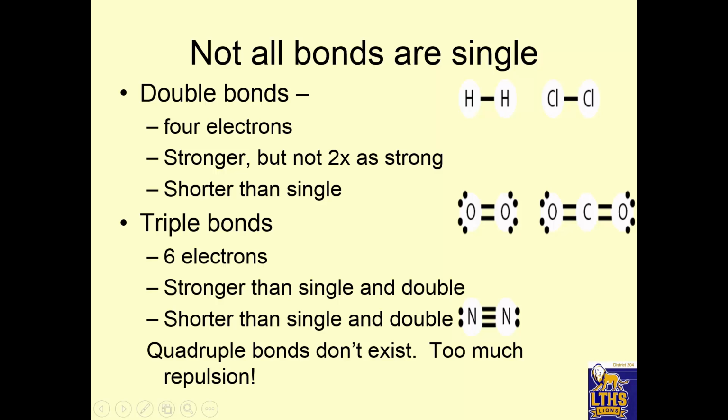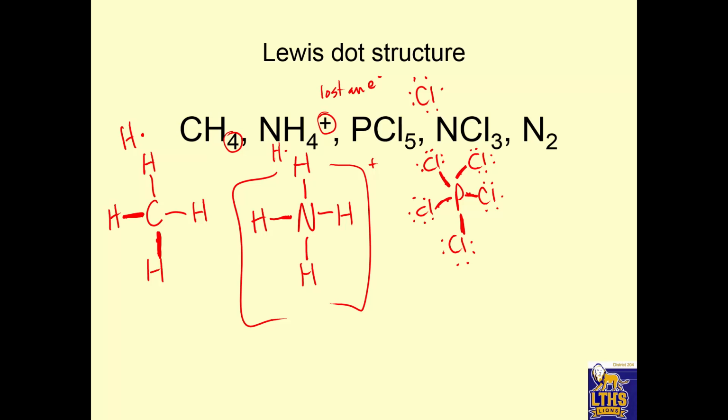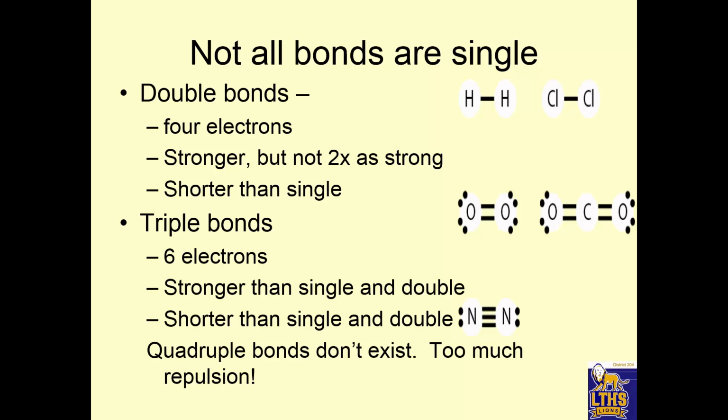Okay. Now, notice not all bonds are single. Okay. So what happens if you get to a point where you're out of electrons but you have an unstable atom? You can multiple bond. So all we've been doing so far are single bonds. 2 electrons is a single bond. 4 electrons is a double bond. So these are single. And then the double bond is right there. So what does a double bond mean? This line means 2 electrons, that line means 2 electrons. So there's 4 electrons being shared by the 2 atoms.